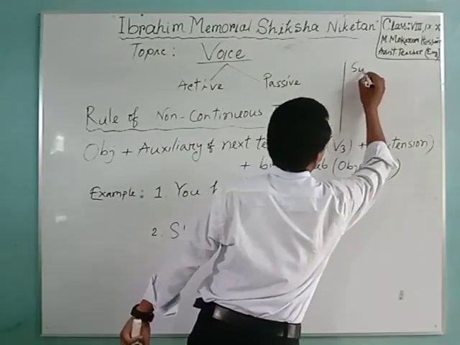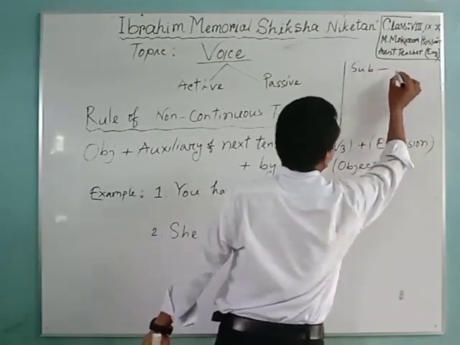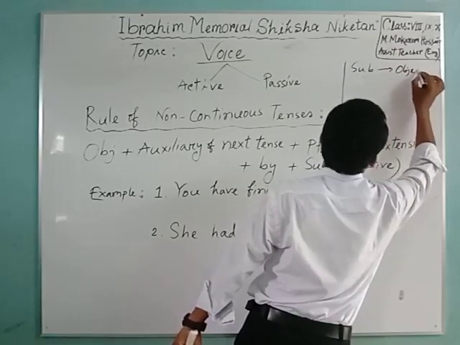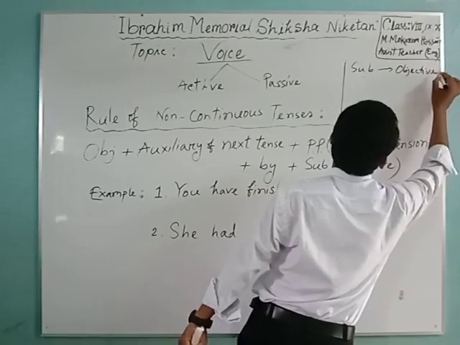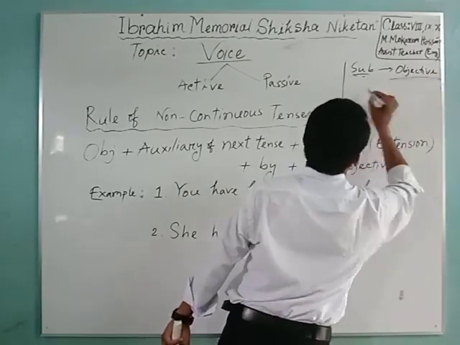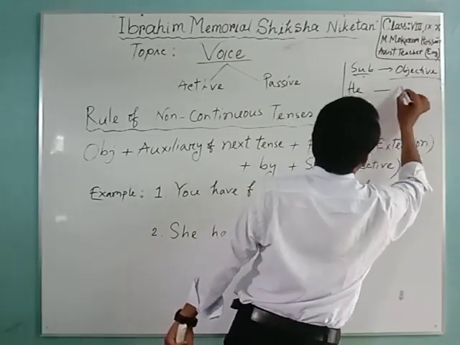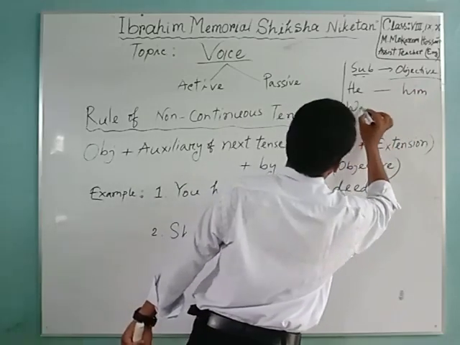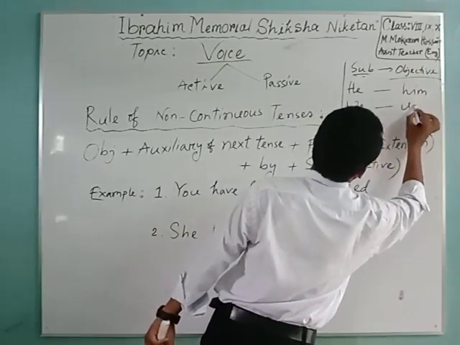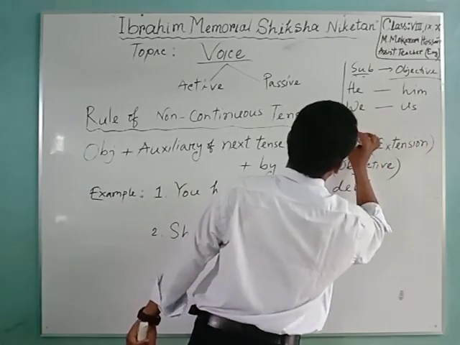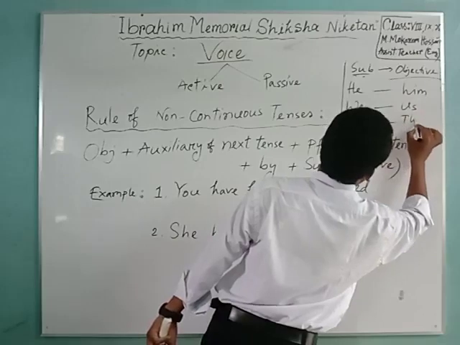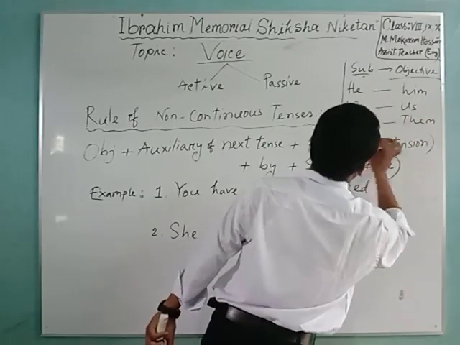Subject, objective form. He, him. We, us. They, them.